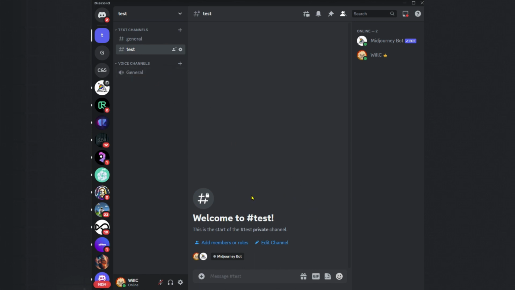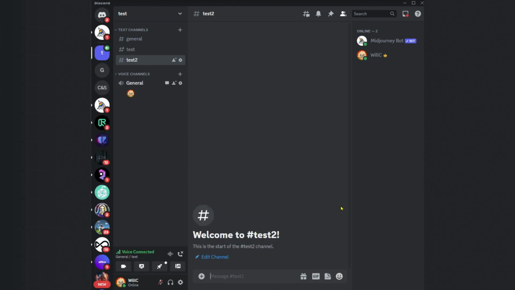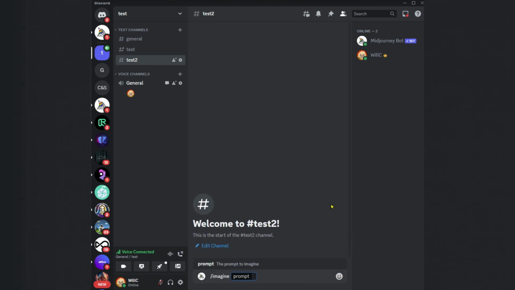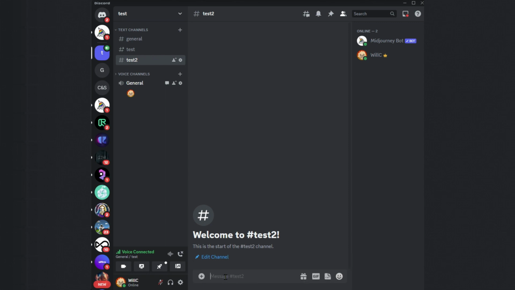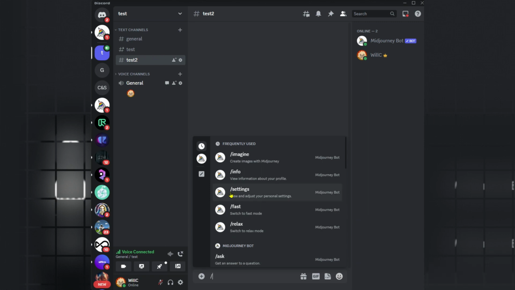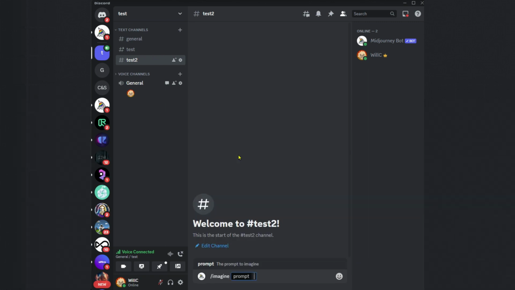Midjourney 5.1 by default creates photorealistic images. However, you need to experiment with the types of cameras to get stunning images. To begin generating images, type /imagine prompt. You can do that by typing in /imagine then tab. Or you can type / then select /imagine prompt on the list that pops up.